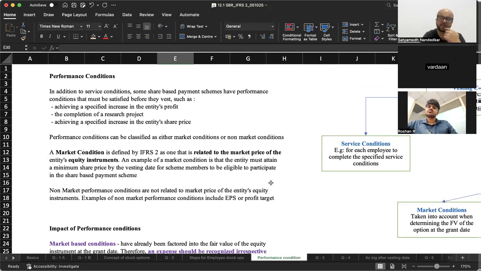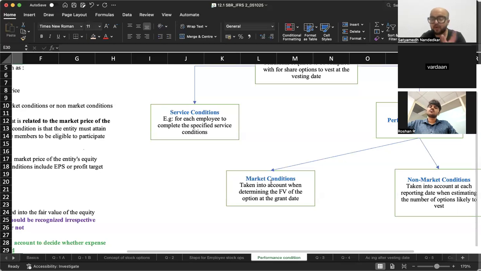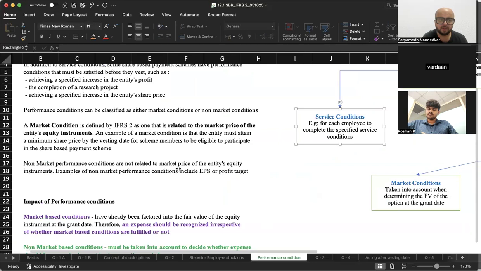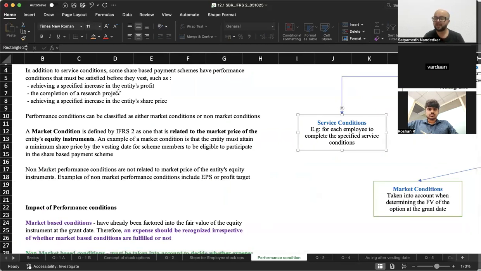In the sense, there are service conditions and then there are market based performance conditions. Performance condition means achieving a specific increase in entity's profit, completion of a project, entity achieving a specified increase in the entity's share price. A market condition is defined by IFRS 2 as one that is related to the market price of the entity's equity instruments. An example is that the entity must attain a minimum share price.